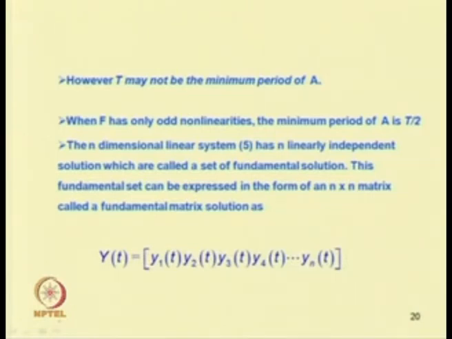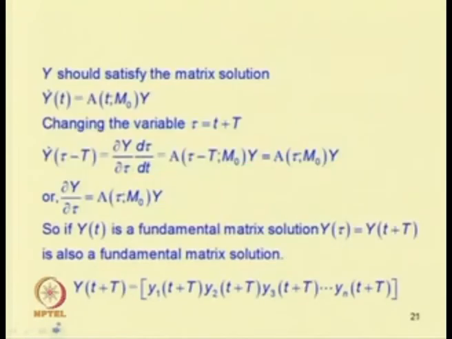This fundamental set can be expressed in the form of an n cross n matrix called a fundamental matrix solution, which can be written as y1(t), y2(t), y3(t) up to yn(t).